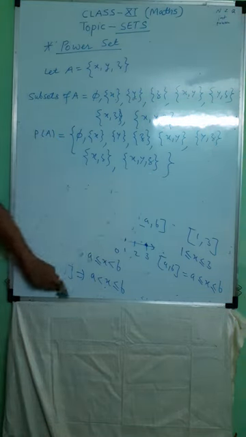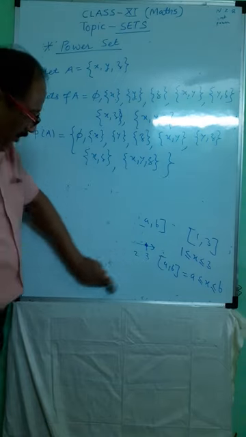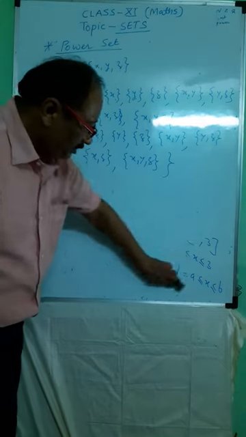Then one thing we should remember regarding subsets.